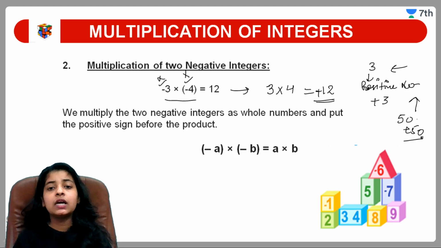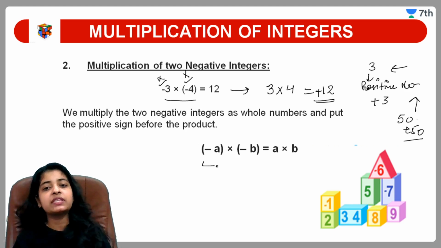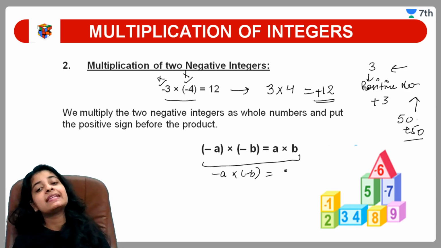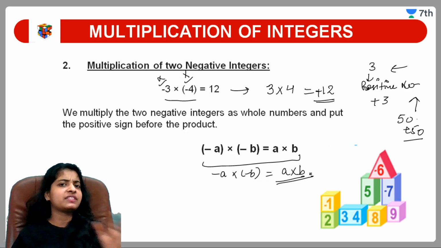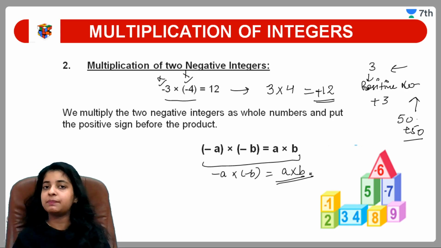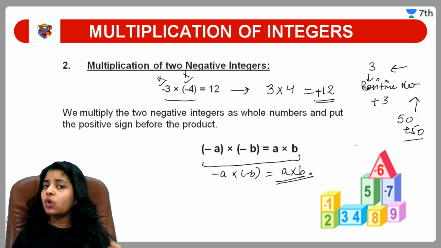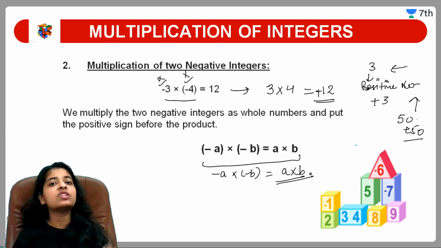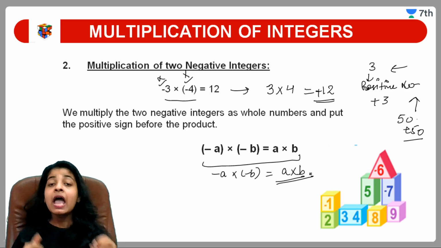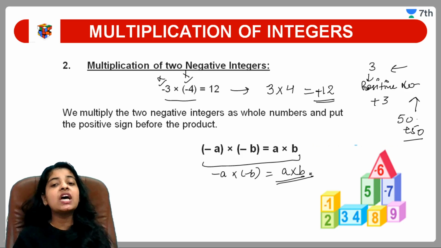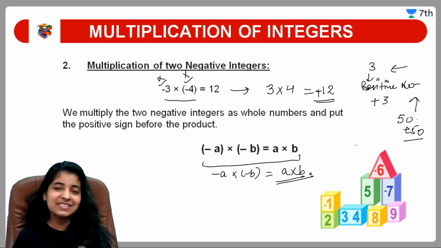चलिए पढ़ते हैं. In general rule we used to say it like this: minus a into minus b always gives us a into b. No negative sign, nothing we used to put after our multiplication. Okay, so आपको क्या चीज याद रखनी है? जब आप एक पॉजिटिव और एक नेगेटिव नंबर को मल्टीप्लाई करते हो तो आपको नॉर्मल मल्टीप्लाई करना है और after multiply you just have to put a negative sign. ठीक है, अगर आप दो नेगेटिव नंबर्स का मल्टीप्लिकेशन कर रहे हो, then what you have to do? Just put no sign after the multiplication, and no sign means positive sign.